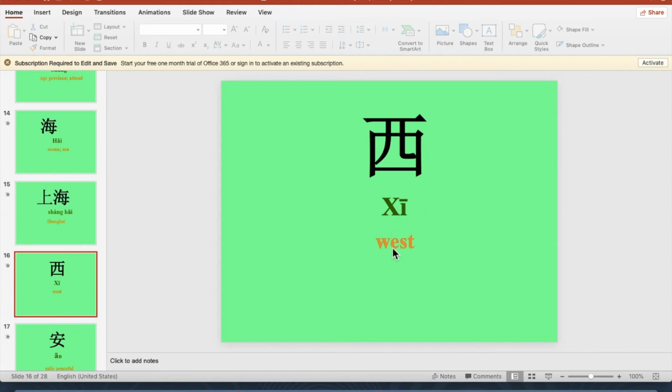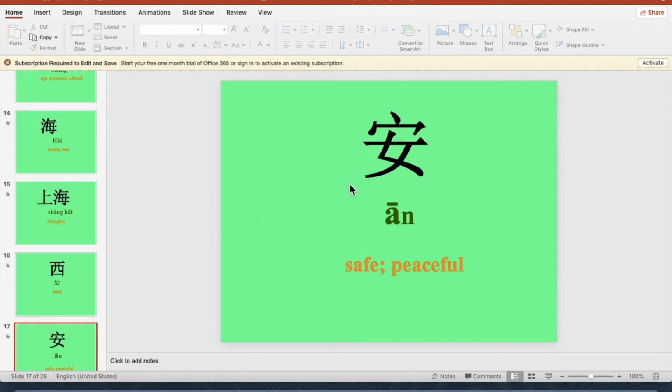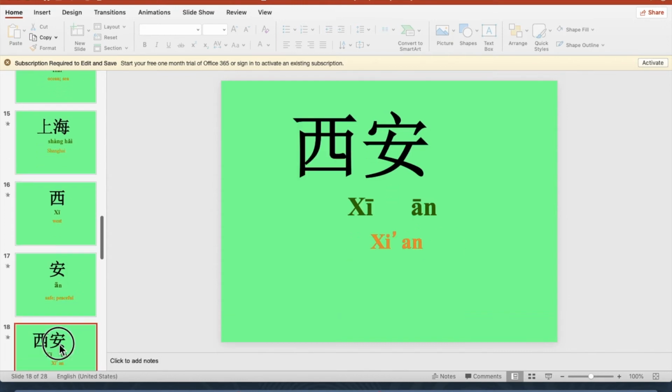So apart from being a direction word, it can combine with other words to make a meaningful unit. So we're going to go to the next one. 安 in Chinese, the core meaning is safety, safe, peaceful, security. It is 安. Now we're coming to a phrase. This phrase is 西安. If you want to find out the meaning of this phrase, it's Western peace. But in China, this particular Western peace is actually a city name. It's Xi'an, the terracotta warrior soldiers' place, Xi'an.